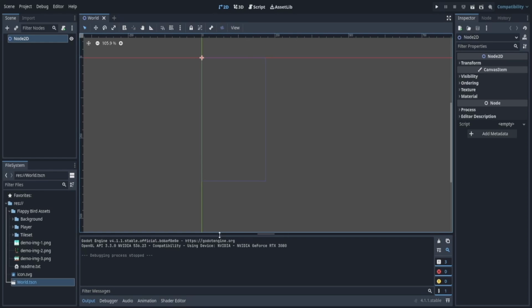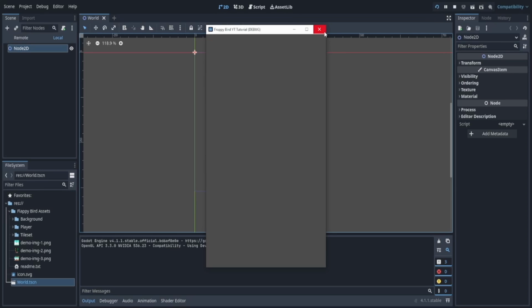Now, I will let you play around with these values, do whatever you like, but these are the settings I'm going to work with. Now, one additional thing, if you accidentally select a different scene to play automatically, here we have run project. This will play the project completely from scratch from the very first scene.